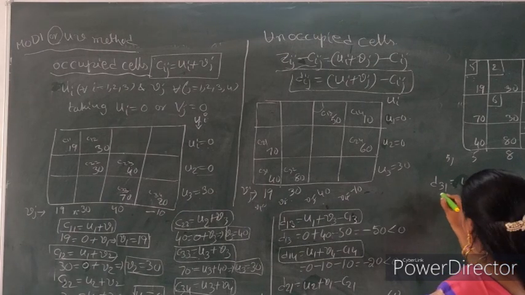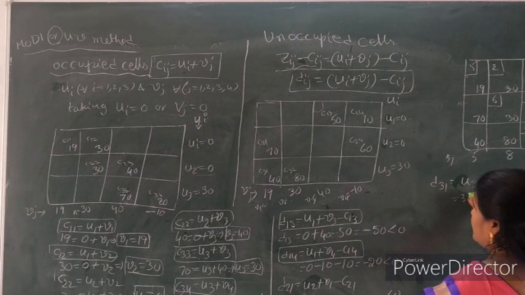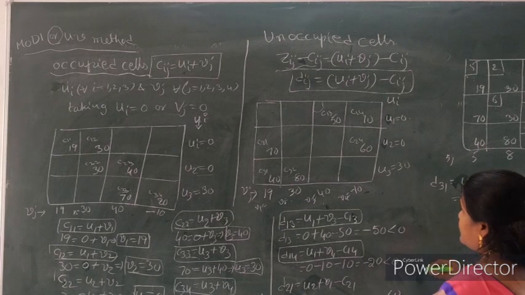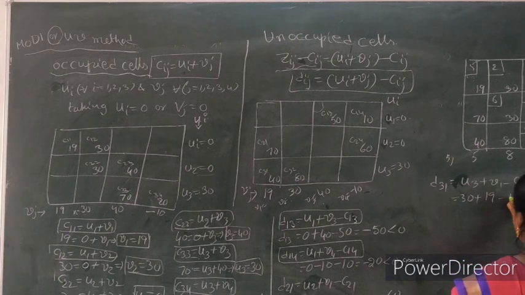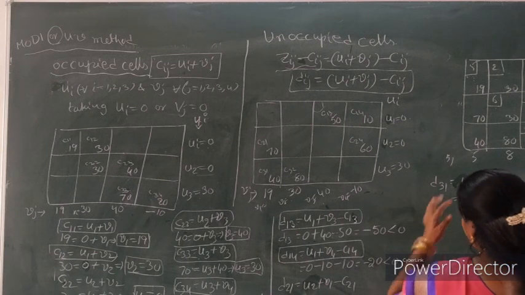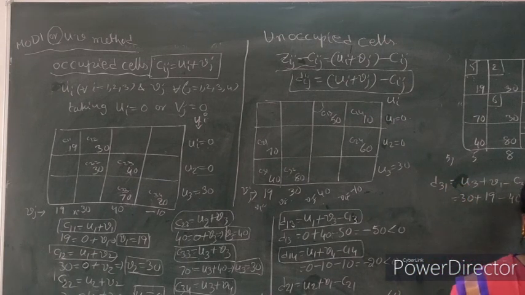So here U3 value is 30 and V1 value equal to 90 minus C31 equal to 40. So D31, what is the value here? 30 plus 90 minus 40, 80. It is greater than 0. Positive quantity in cell third row first column.